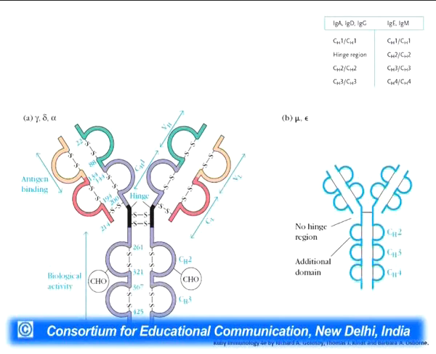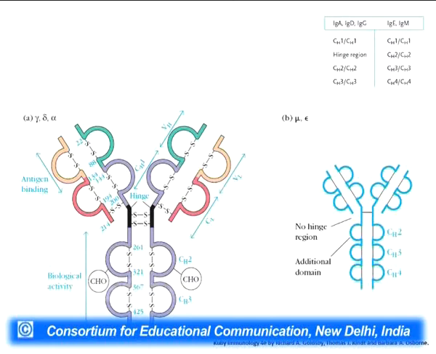The second is the constant region domain of the light chain, while in the case of the heavy chain there was a variable region domain of the heavy chain, and there were 3 constant region domains present in the antibodies IgA, IgD, and IgG, which contained a hinge region, while some of the antibodies did not have the hinge region.